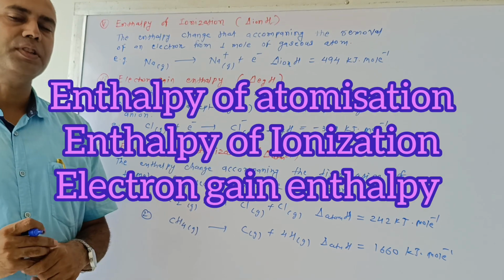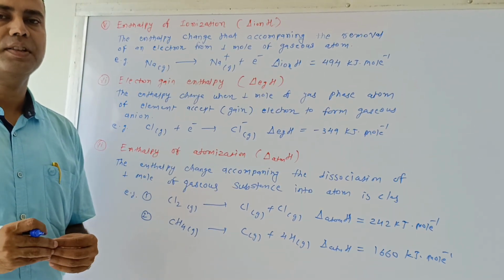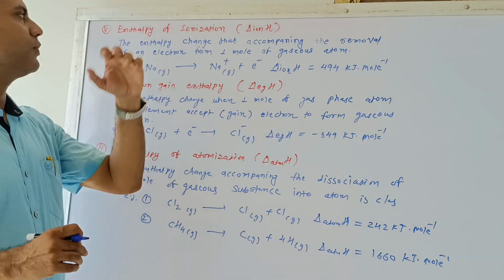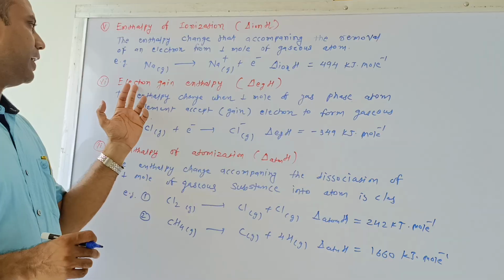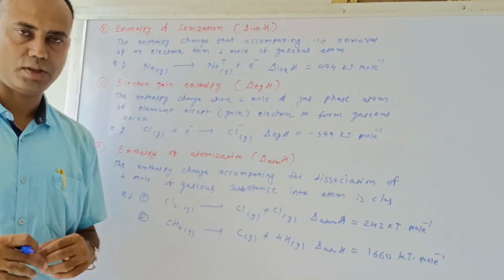Students, now we are going to discuss the definition question that is asked. Define and explain the following terms. Number one, enthalpy of ionization, electron gain enthalpy, and enthalpy of atomization.